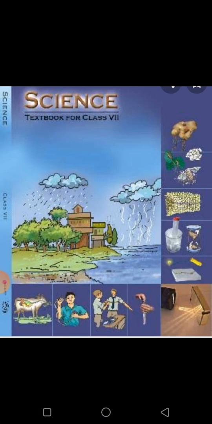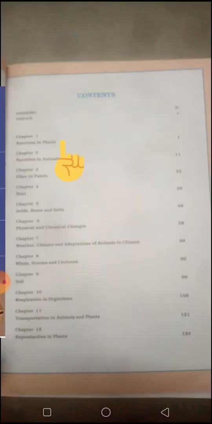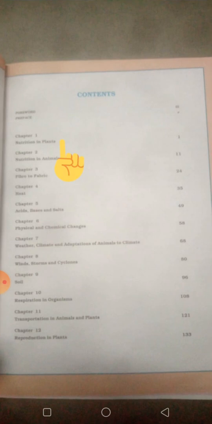This chapter, Nutrition in Plants, is taken from this science book. This is the NCERT book for class 7th. Please observe the first chapter, Nutrition in Plants.